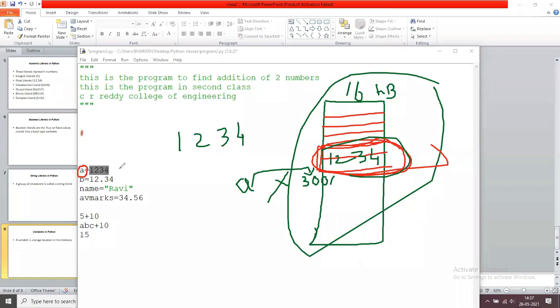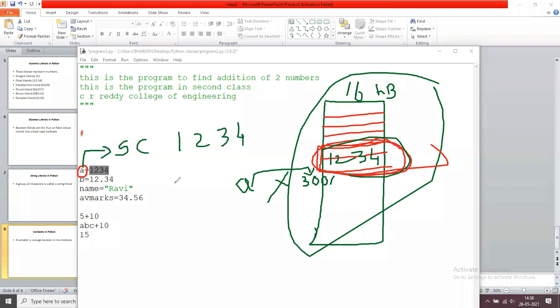Okay, a equals 1234. Now this a is a variable. So what is a variable? A variable is a storage location in the memory. In this variable, you are going to store a value, and that value can vary.